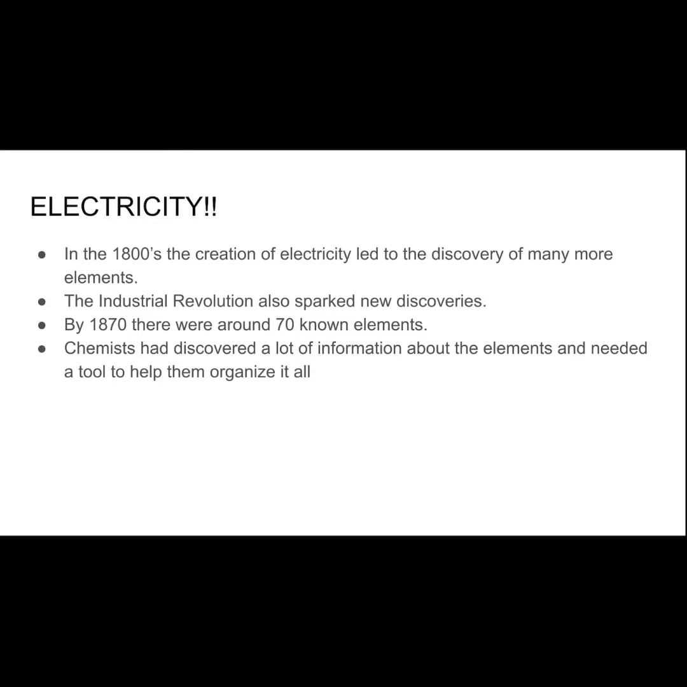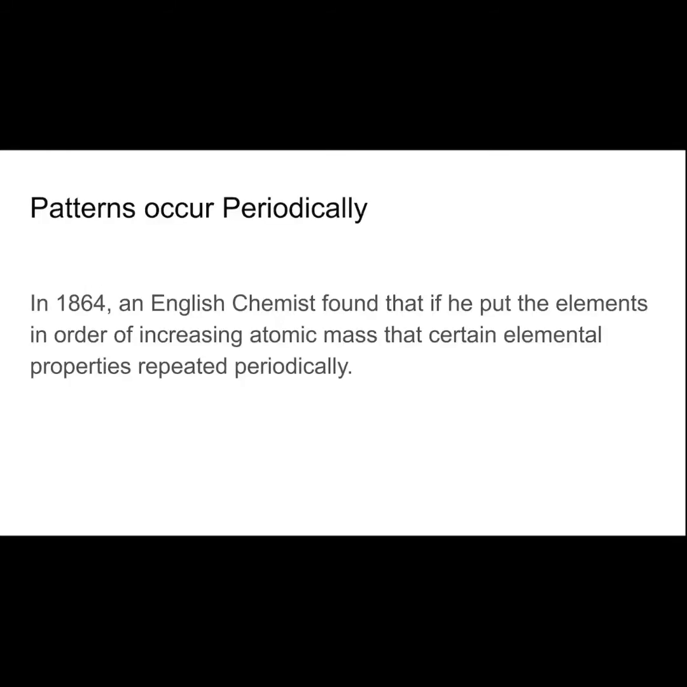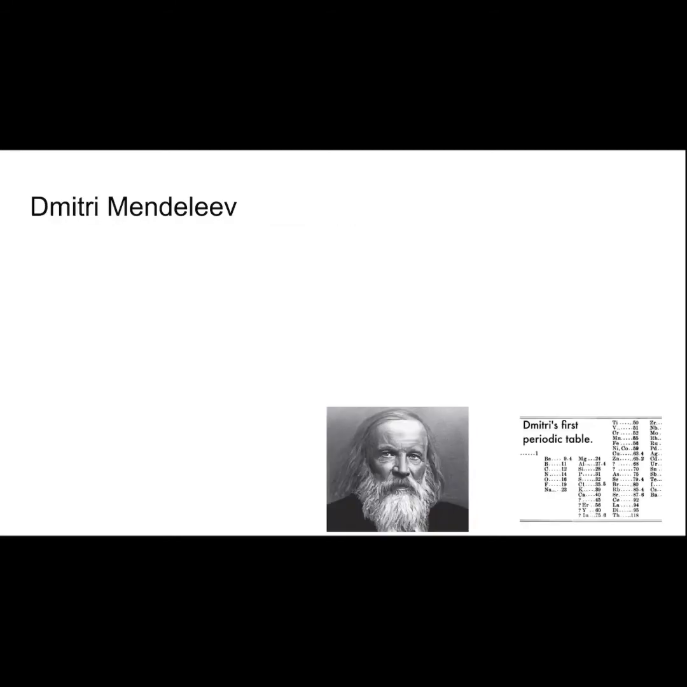There was a lot more information discovered around this time, specifically about different elements, so chemists needed a way to help organize everything. In 1864, an English chemist found that if he put the elements together in order of increasing atomic mass, certain elemental properties repeated each other.